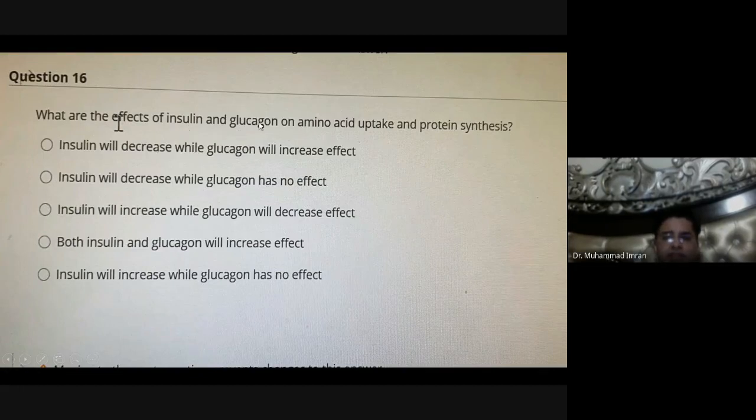What are the effects of insulin and glucagon? Insulin increases the synthetic processes, protein synthesis, carbohydrate synthesis, and glucagon always increases degradation. So insulin will increase while glucagon will decrease the protein synthesis. So statement C is correct.